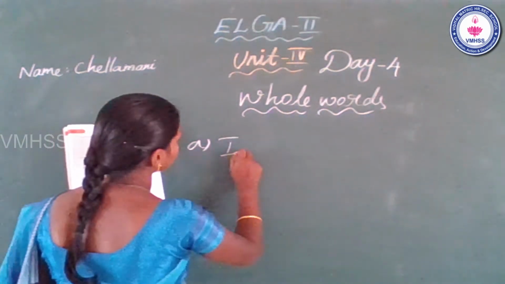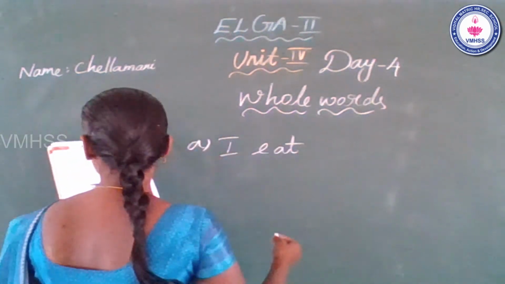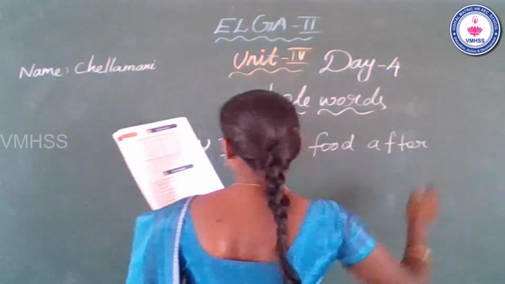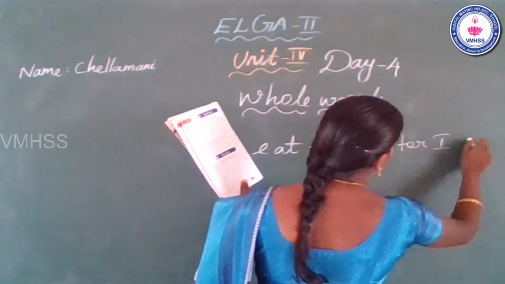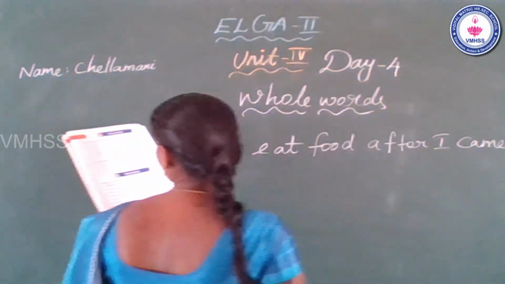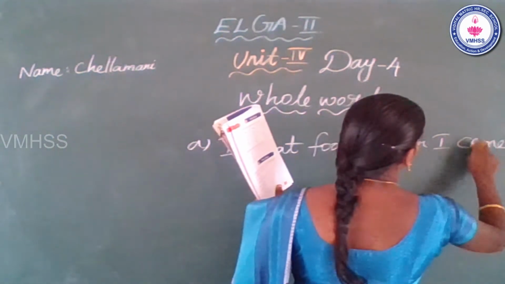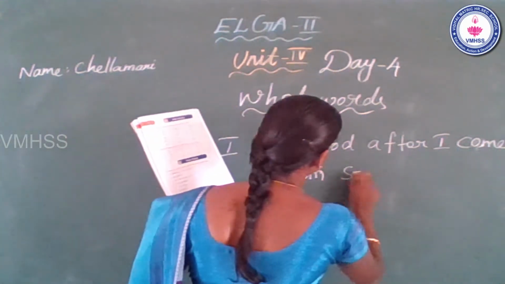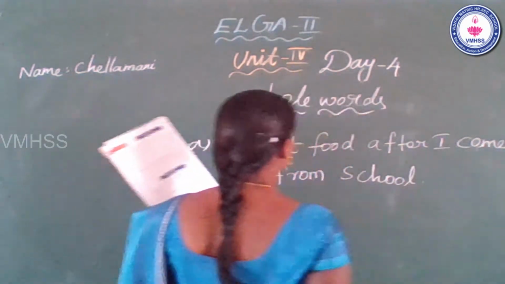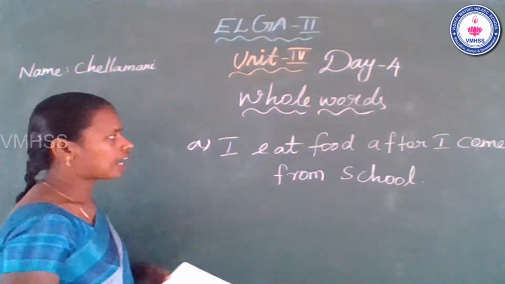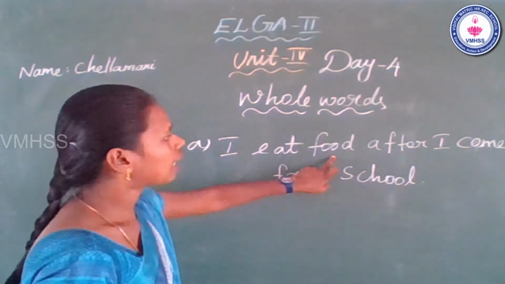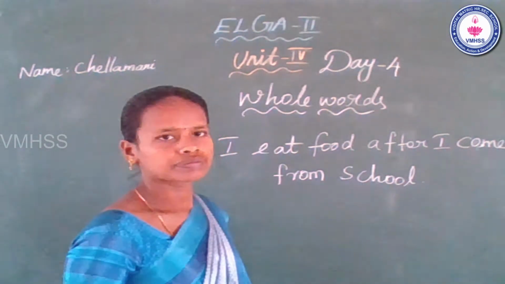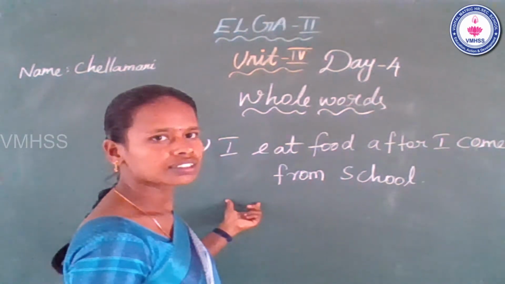I eat food after I come from school. Okay. I eat food after I come from school. In this sentence, do you see any whole words?